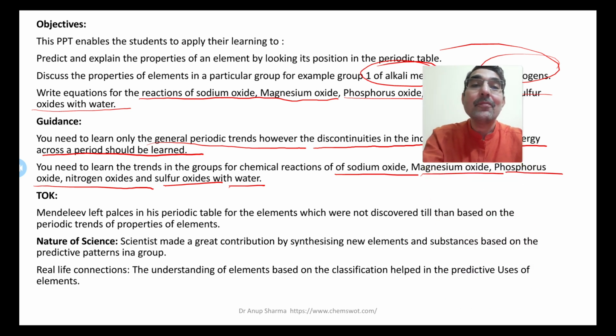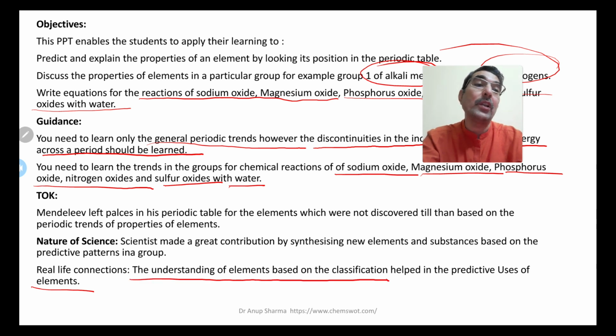Nature of science: scientists made a great contribution by synthesizing new elements and substances based on the predictive pattern in a group, because the pattern was predictive, showing what is happening across the group. So that's how it helped the scientists. Real life connections: the understanding of elements based on classification helped in predictive uses of elements. So by understanding elements based on classification, we can predict the possible uses of the elements.